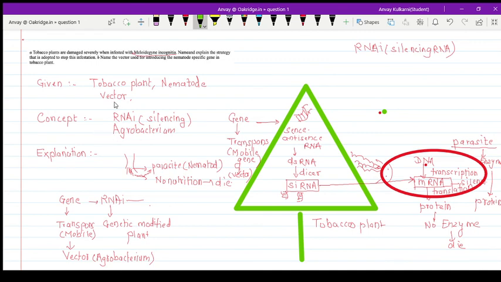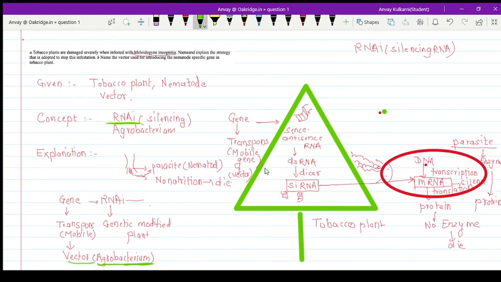Now we'll study what vector we use: the Agrobacterium vector. So the main solution for this is the RNA interference strategy, and the vector we use is the Agrobacterium vector. To summarize, in this case we introduce the gene, and that gene is the mobile gene.